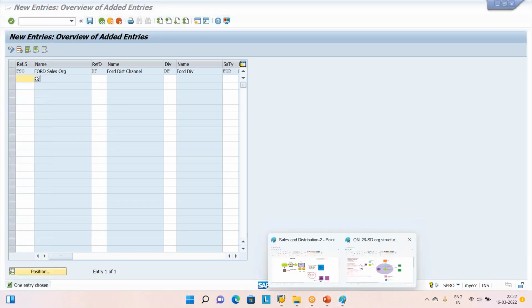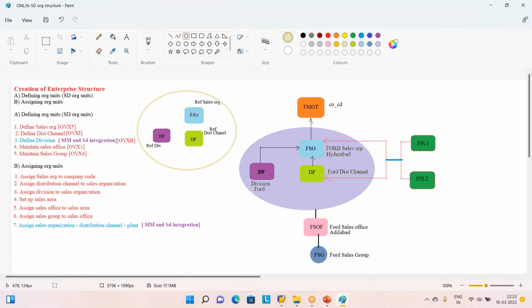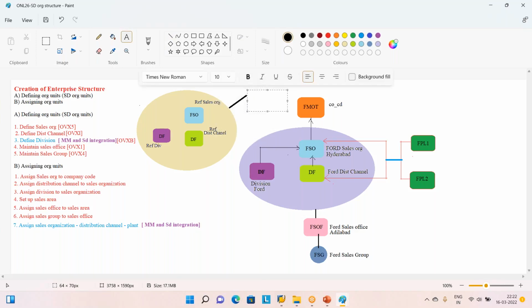So what we have done, this is my sales area: FSO, DF, DF. This we are linking to my FOR. What is FOR? Ford sales order.